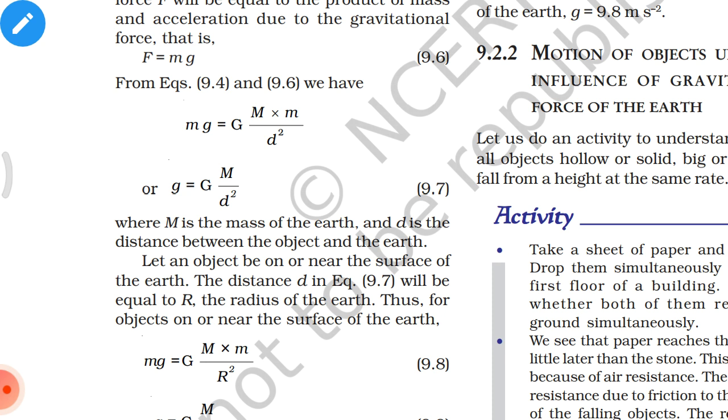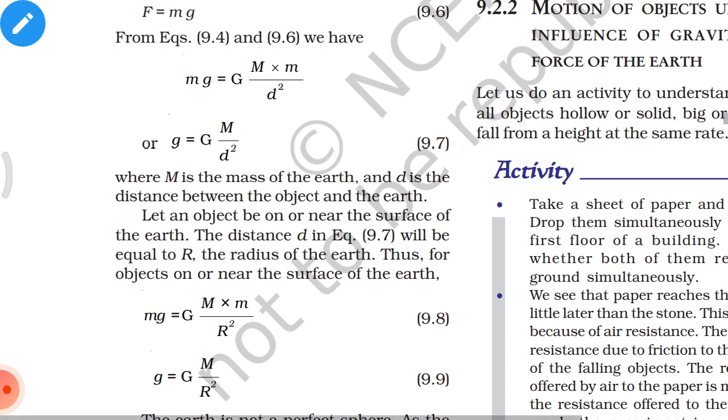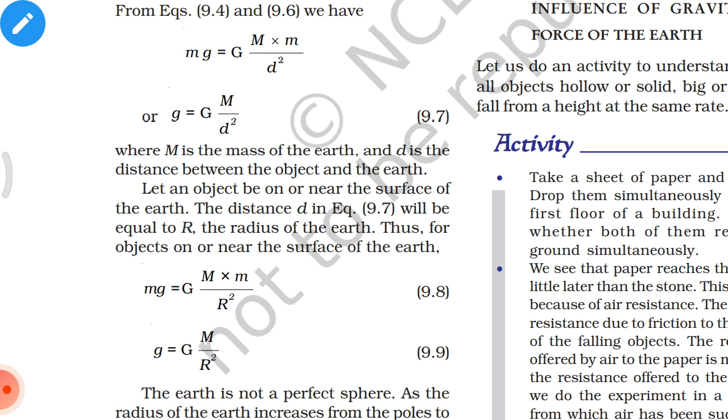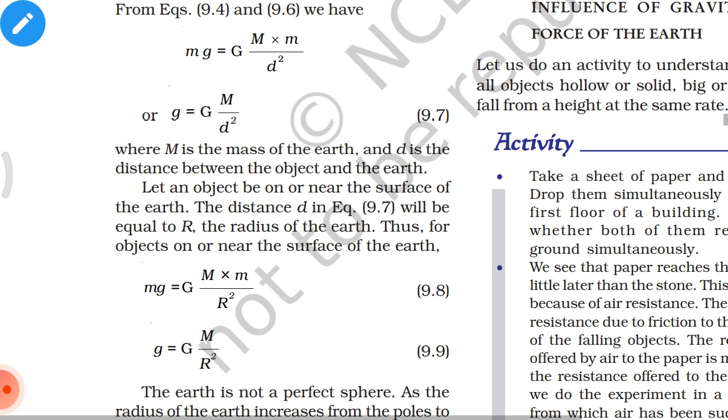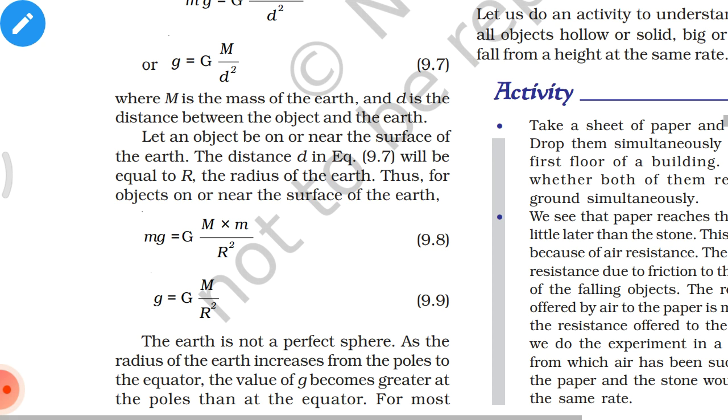Let an object be on or near the surface of the Earth. The distance d in the equation will be equal to R, the radius of the Earth. Thus, for an object on or near the surface of the Earth, m g is equal to G M m divided by R squared. So, g is equal to G M divided by R squared.